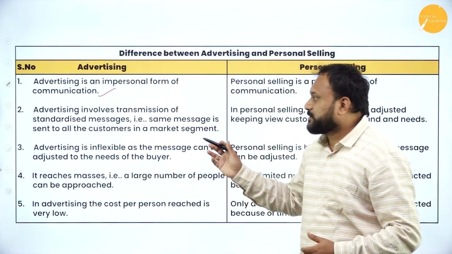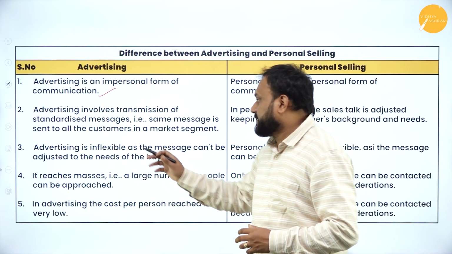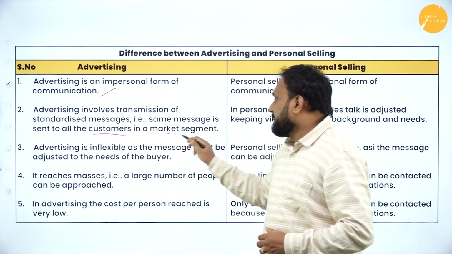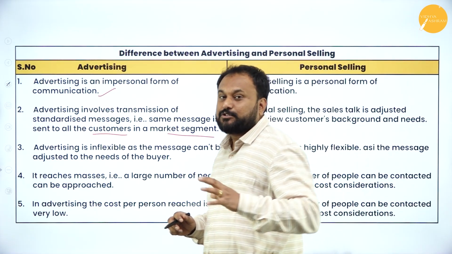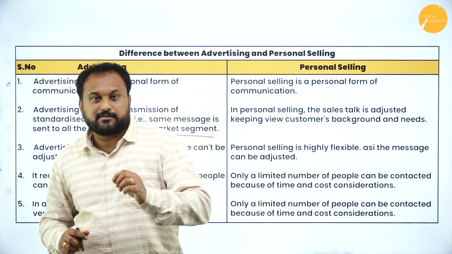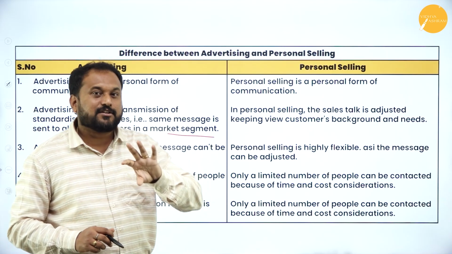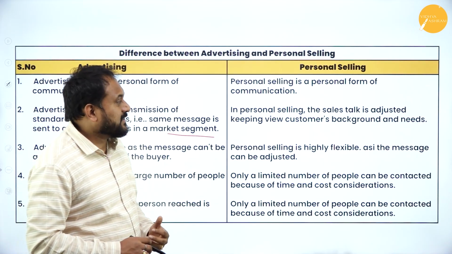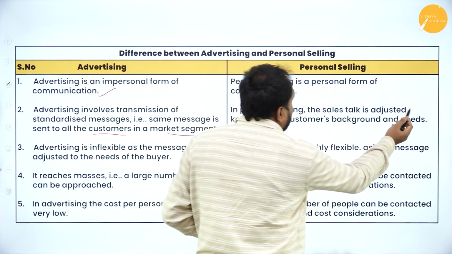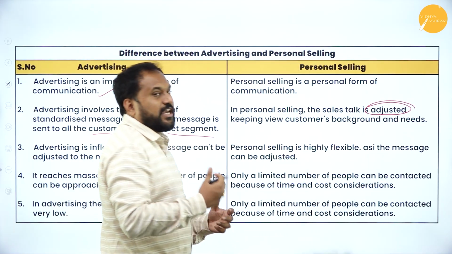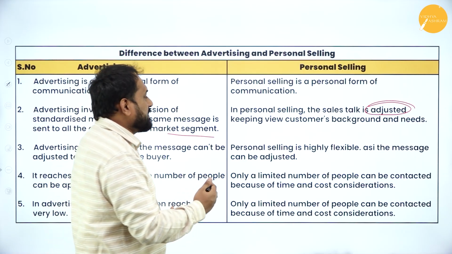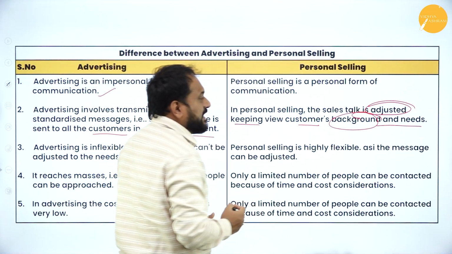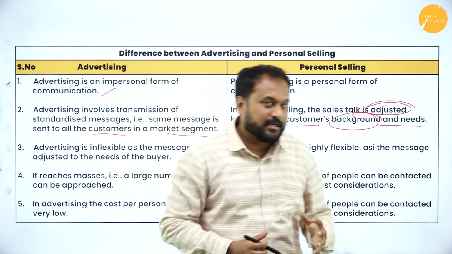Advertising involves transmission of a standardized message. The same message is sent to all the customers in a market segment. But when it comes to personal selling, you can't tell the same thing to everybody, right? You need to actually change according to the customer. In personal selling, the sales talk is adjusted. Why is it adjusted? Because you need to check how their mood is, right? Adjusted, keeping in view the customers' background and their needs. That is what personal selling aims at.